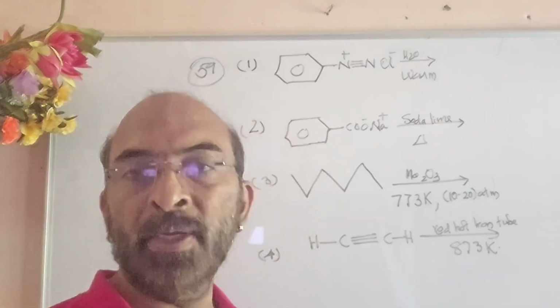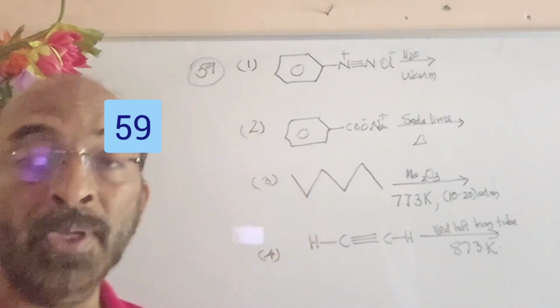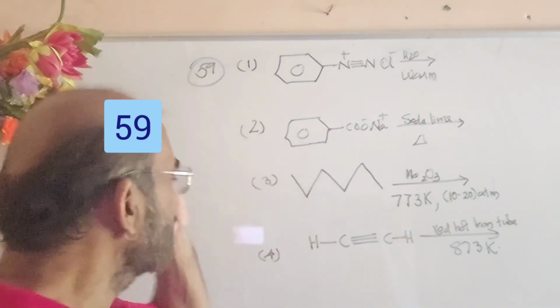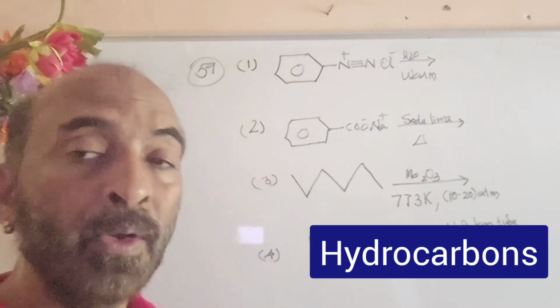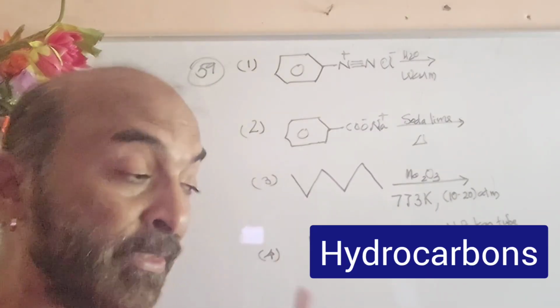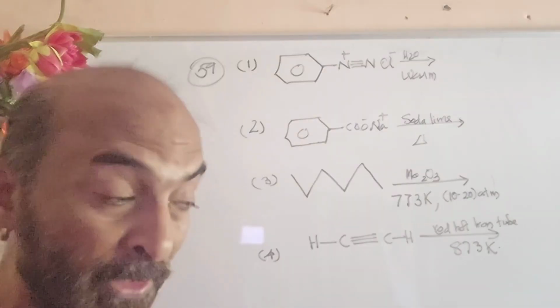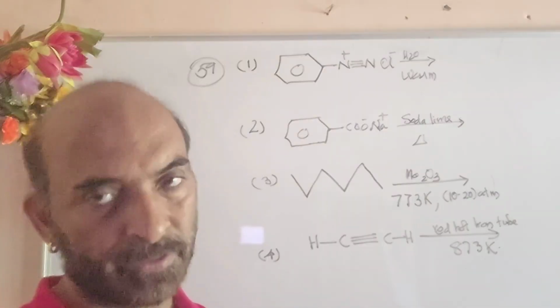Now question number 59. This is again from hydrocarbons. The question is: which among the following will not give benzene as the product? It is a negative type of question. Which of the following will not give benzene as the product?